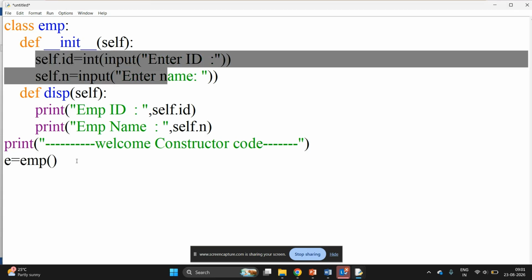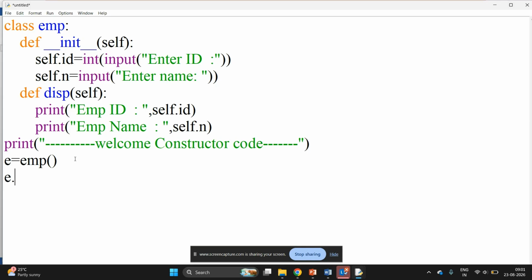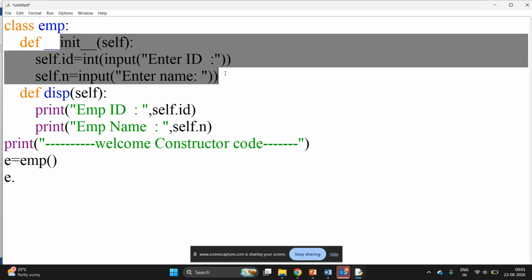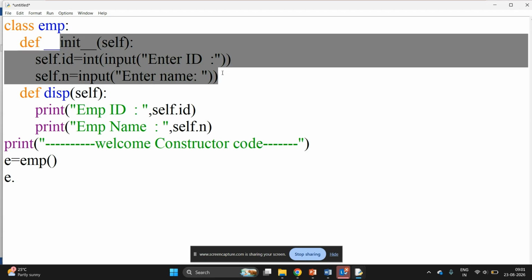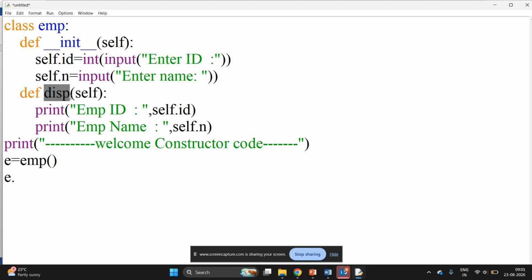Now at this line itself, it will run this body. There is no need to write a call like e dot init, no need to write this line to make a call to the constructor. It will automatically call this constructor body. I am passing no parameters here, so this default constructor will run. But this display is a normal function, so I have to call it using the object of the class, like e dot disp. And if I want to end my code, I am giving a next line.